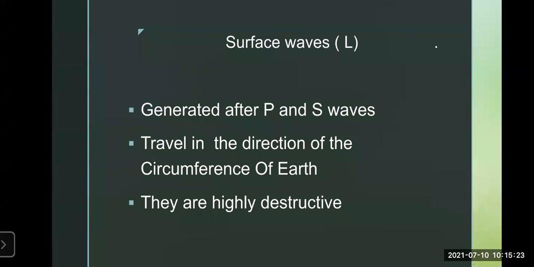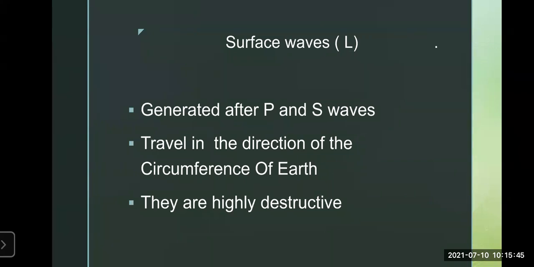They are highly destructive. These surface waves are highly destructive. When they reach the epicenter and the magnitude is more, the surface waves follow, and they are highly destructive. Trees are uprooted, big buildings fall apart, and there is loss of life and property.